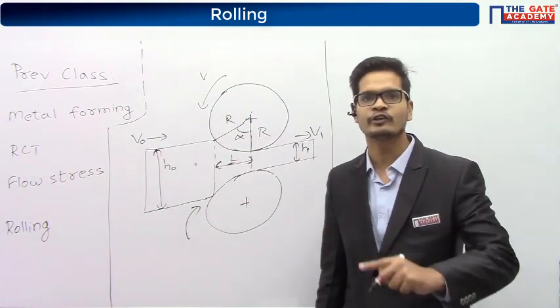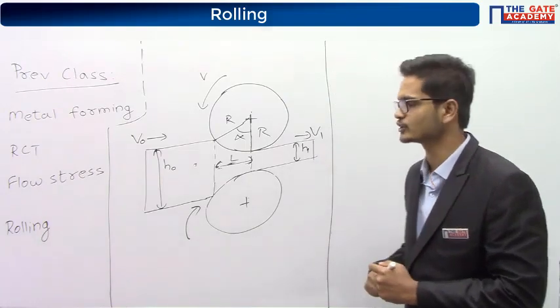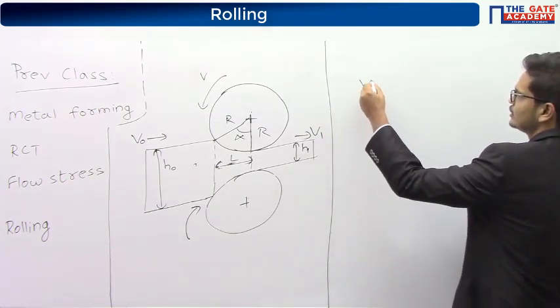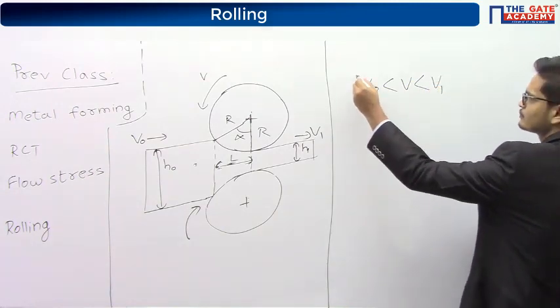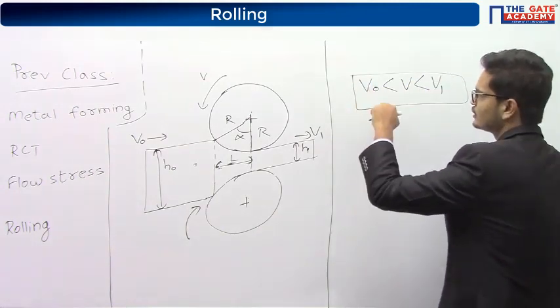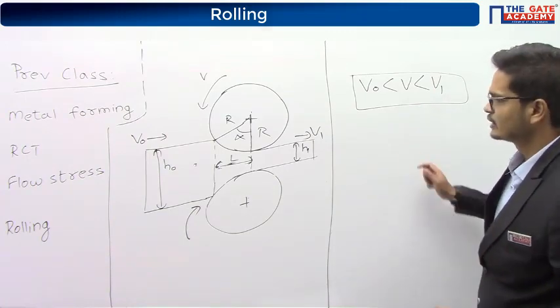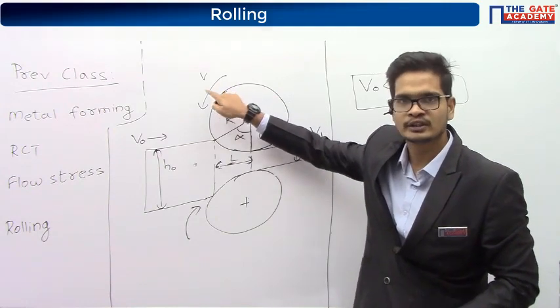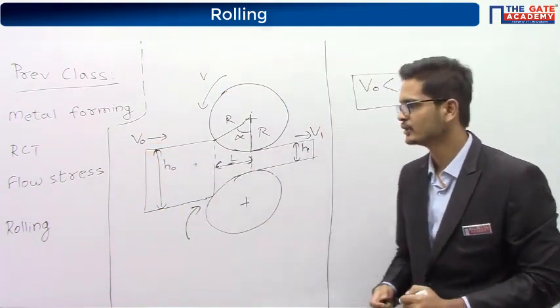What was v? v was the surface velocity of the rollers. And then we had seen the relationship that v0 is less than v is less than v1. So this is the relation between all the three velocities, right? Exit velocity is the highest velocity. Then we have the roller surface velocity, and then we have the entry velocity.